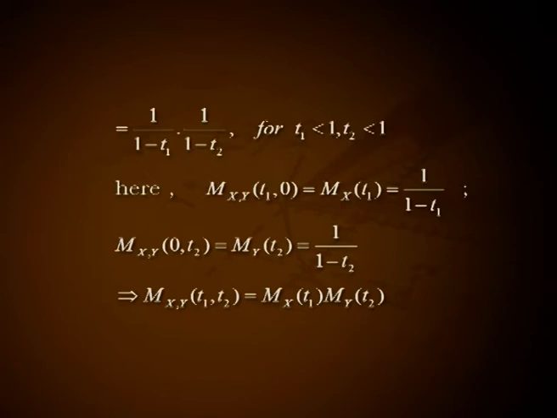That is equal to 1 divided by 1 minus t1 into 1 divided by 1 minus t2 for t1 less than 1 and t2 less than 1. Here Mxy(t1, 0) equal to Mx(t1), that is equal to 1 divided by 1 minus t1. Mxy(0, t2) equal to My(t2), that is equal to 1 divided by 1 minus t2. This implies Mxy(t1, t2) equal to Mx(t1) into My(t2). So x and y are independent.